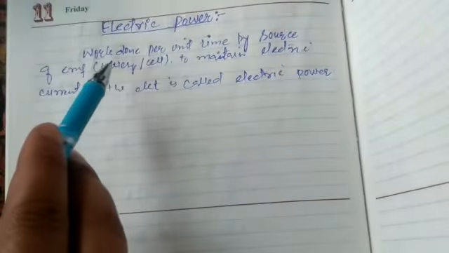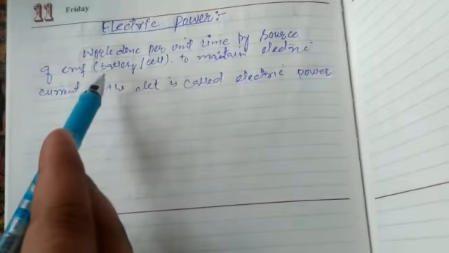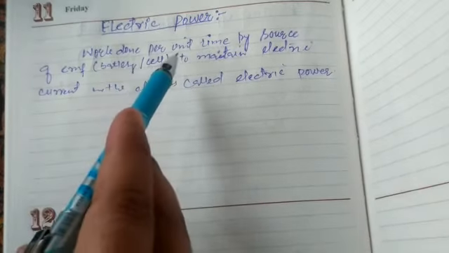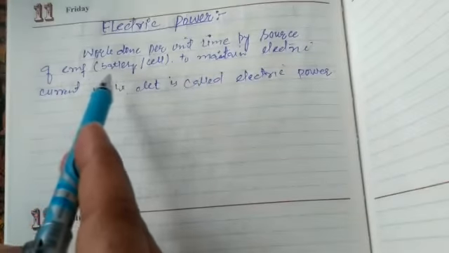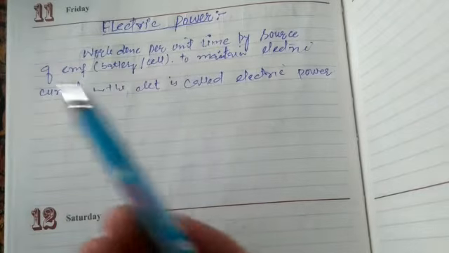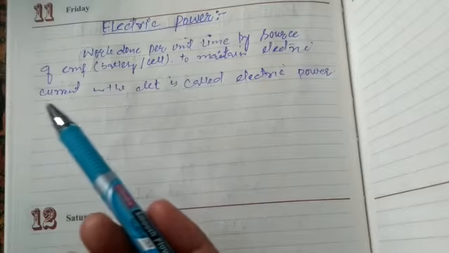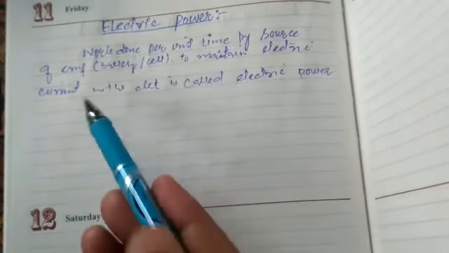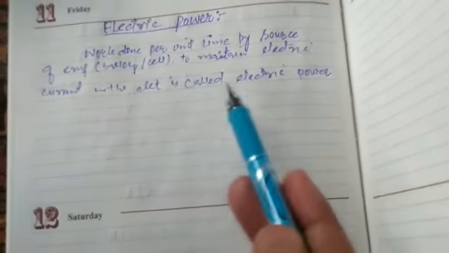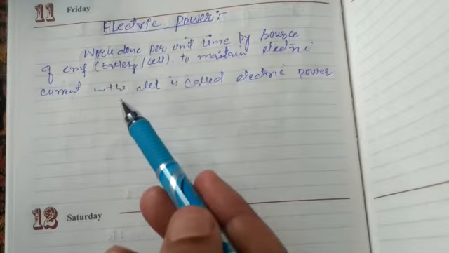So simply, work done. How much work is done in unit time? We have to take care that in unit time, how much work is done by the source of EMF, by the battery, by the cell. Once the work is done, then definitely there will be a current in the circuit, and that very thing is called electric power.